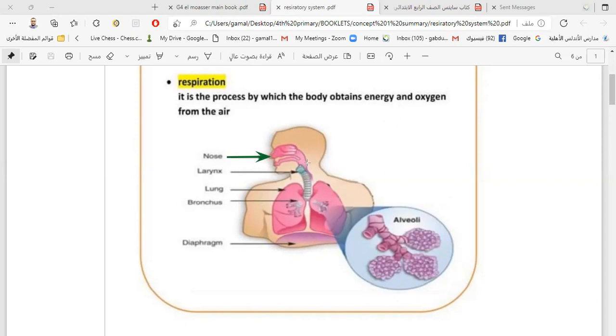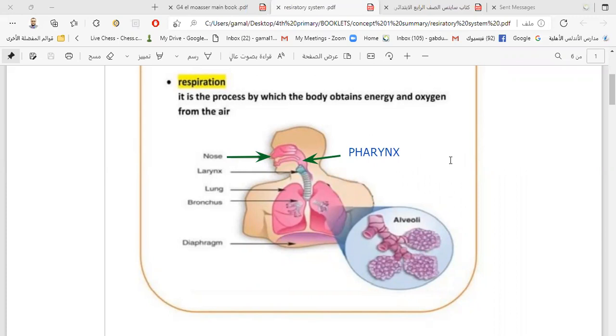After that, we have here the throat or the pharynx. The pharynx is at the end of the mouth or the end of the nose. The pharynx is a common organ between the respiratory system and the digestive system.